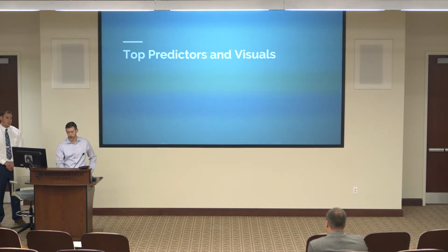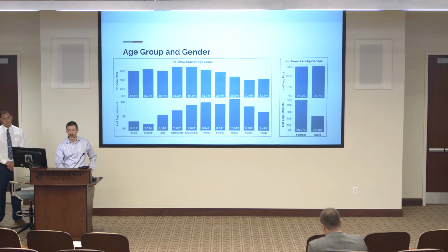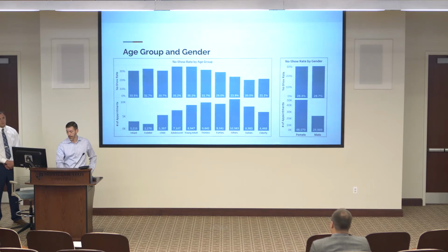All right, so some of the visuals from our top predictors. One of the highest predictor variables was age group. And some of the key insights that we got from here were that adolescents and young adults were the highest risks for no-shows. And another insight is that the older patients get, the lower their no-show rate is.